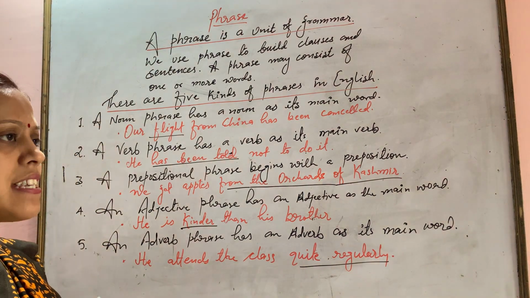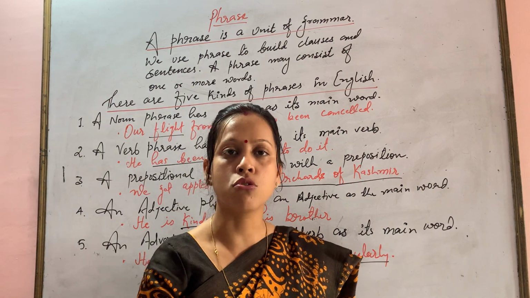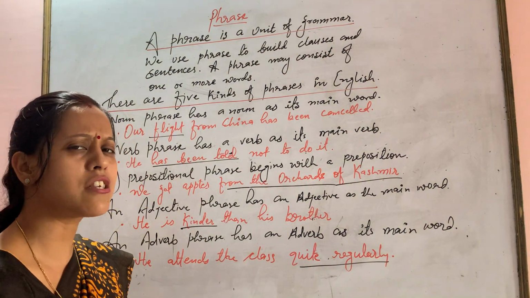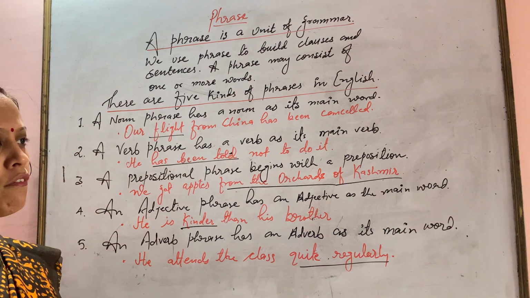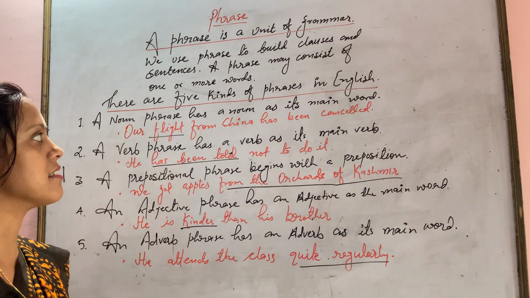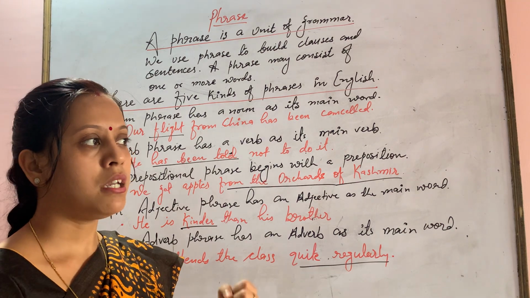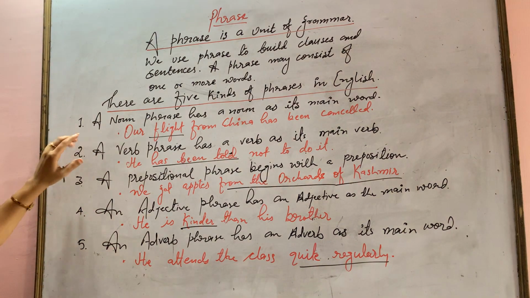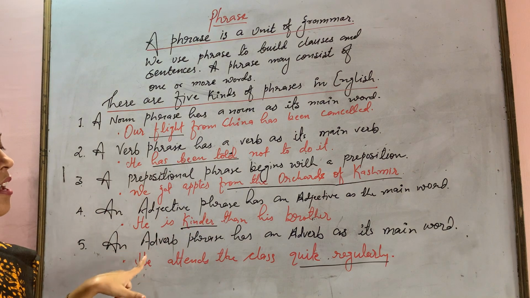And sentences too: there is no sentence complete without a phrase. Whether it is a simple sentence, assertive, any sort of sentence cannot be complete without a phrase. You need to have a noun phrase, adverb phrase, prepositional phrase in any sentence. And one more thing, a phrase can be one word or it can be so many words built up together: noun phrase, verb phrase, prepositional phrase, adjective phrase, adverb phrase.